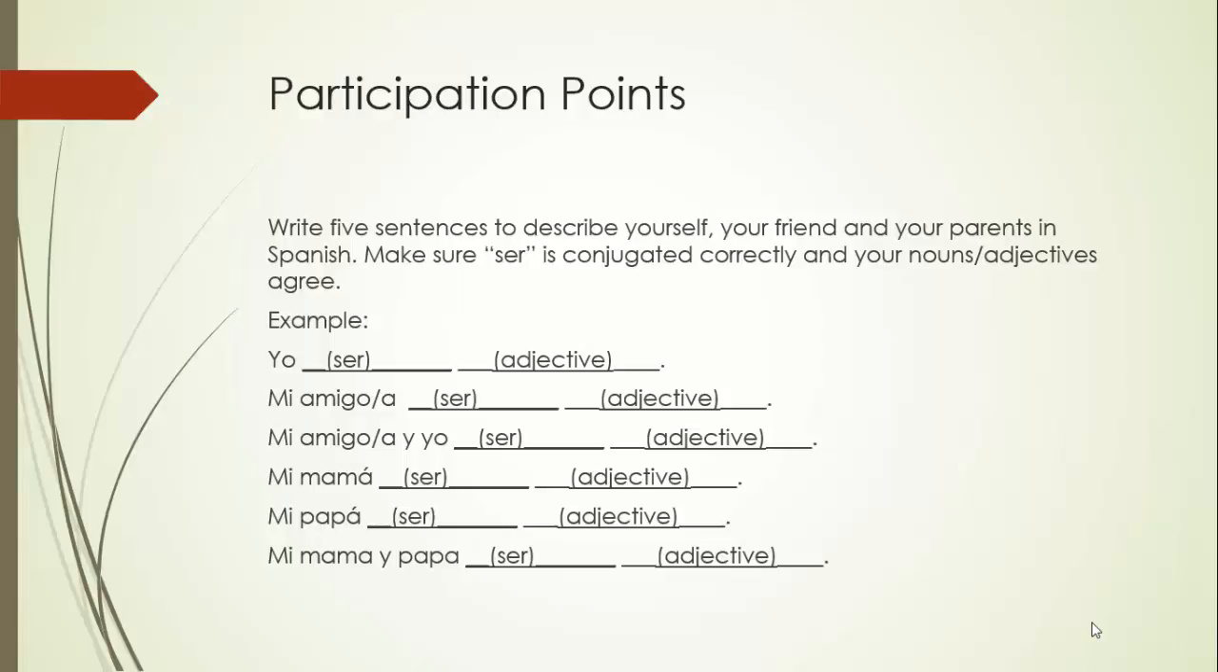So, write, let's see, what is that? 1, 2, 3, 4, 5, 6 sentences. Sorry, I lied to you in the instructions. Write 6 sentences to describe all of those people following those examples and put that in your participation points for this chapter. If you got any questions, post them in the forum.